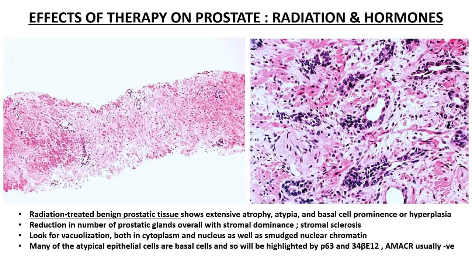Now this is a case of a radiation treated case of prostatic acinar carcinoma. As you can see, the number of the acini are very, very reduced. You have a stromal predominance and the stroma appears sclerotic. There's an important change which is brought about in the prostate by radiotherapy.